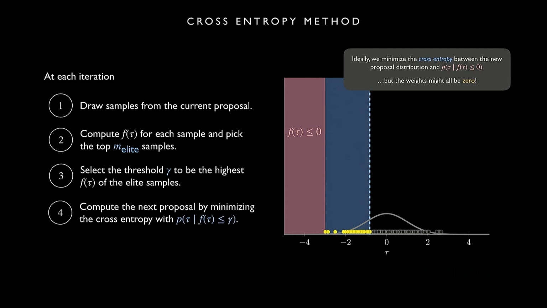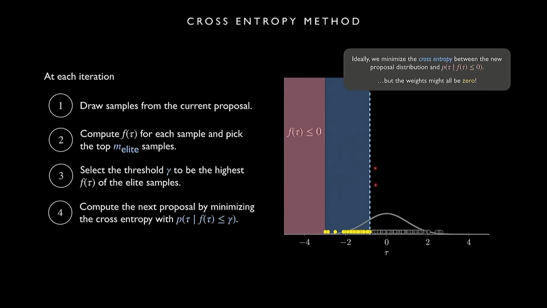And what we do with that threshold is, instead of minimizing the cross entropy between this distribution and the failure distribution, we relax that assumption a little bit. We say, instead, let's minimize the cross entropy between this distribution and p of tau given that f of tau is less than or equal to this threshold. So it doesn't need to be less than or equal to 0. It doesn't need to be a full failure. It just needs to be a little bit closer to failure. And so we've defined this new threshold that's a relaxed version of this problem here.